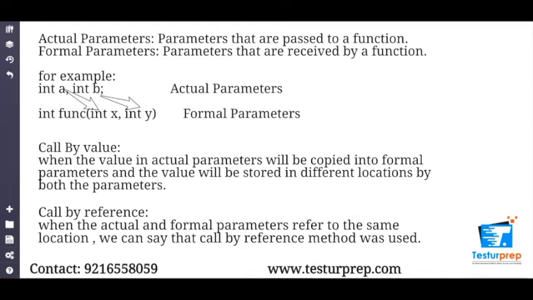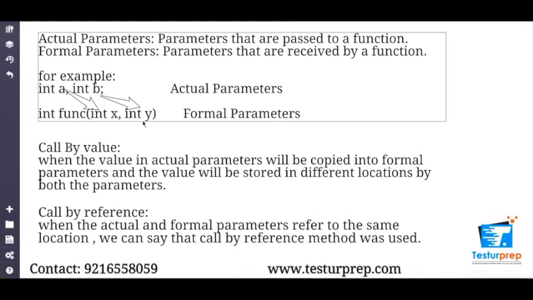Call by value is when the actual parameter that we've created is copied into the formal parameter and the value is stored in a different location by both the parameters. So let's understand what it is. Int a and int b are my actual parameters. Now when I create a function, in that function I've created my formal parameters